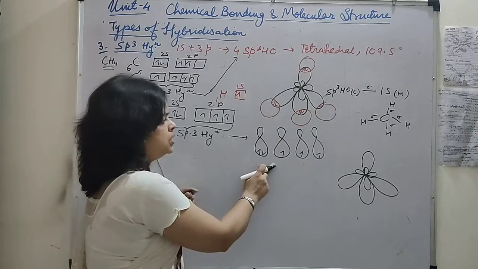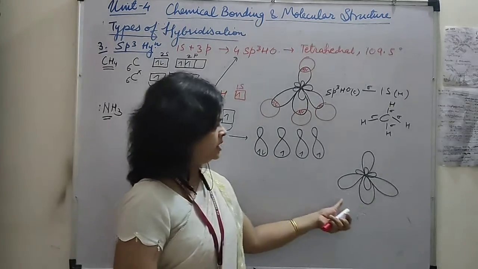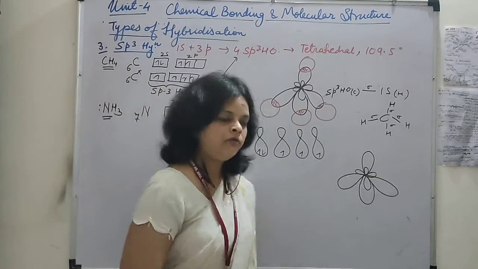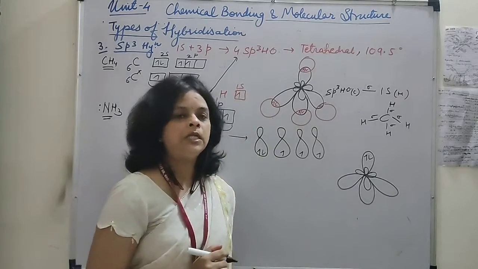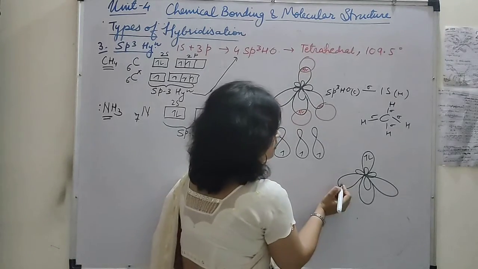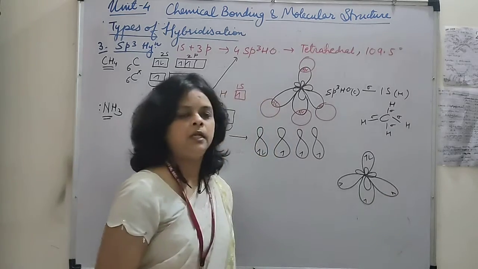Okay, और हमने कहा कि जो 4 sp3 hybrid orbitals बने हैं, they will arrange themselves in the tetrahedral fashion. So here this sp3 hybrid orbital is having one pair of electron. These three are having one unpaired electron.